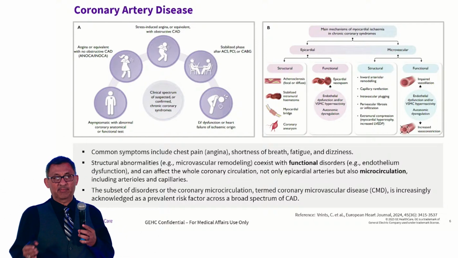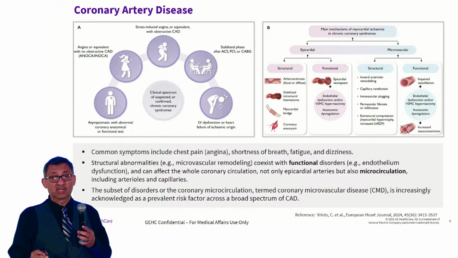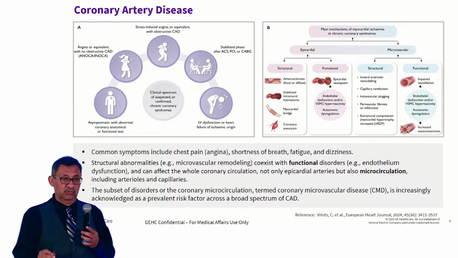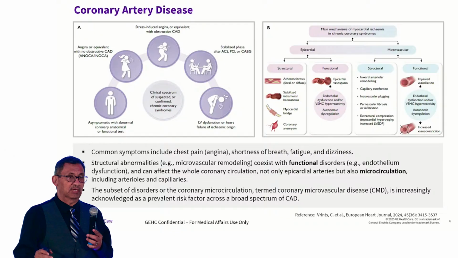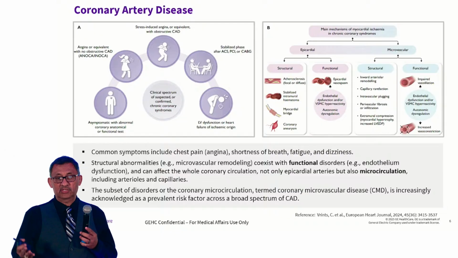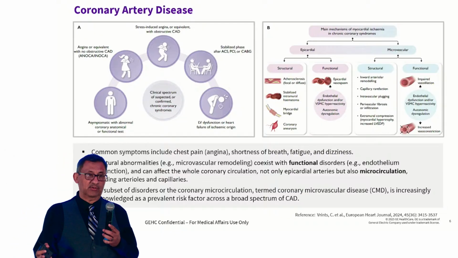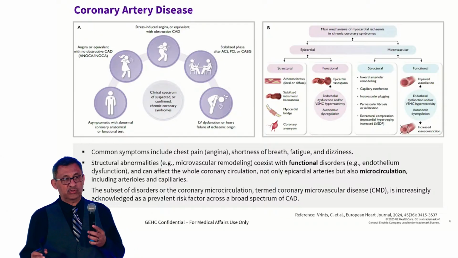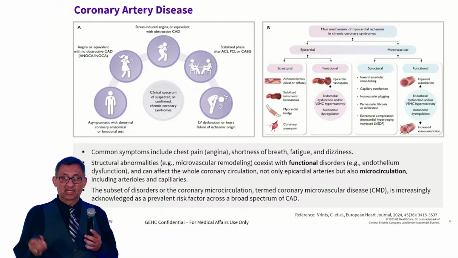And we're also going to talk about the type of test, because there's times when you want to choose a structural test, like a calcium score or a CT. Those are considered structural because you're looking at the anatomy. And then you have functional tests where you want to see the physiology of it. So there's times when you want to decide which one you want to do.